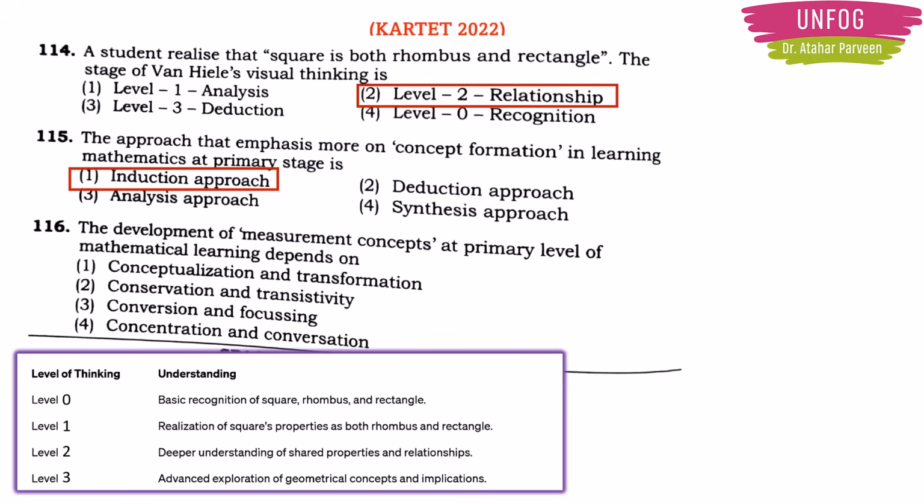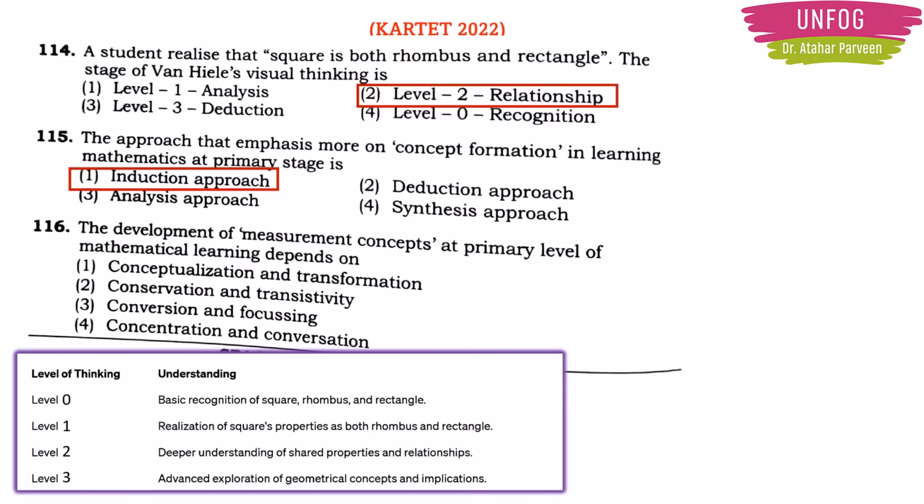Next question, 116. The development of measurement concepts at primary level of mathematical learning depends on. There are 4 options: conceptualization and transformation, conservation and transitivity, conversion and focusing, concentration and conversation. So this is a little tougher. It looks tricky because many of the aspirants will not know the meanings of this type of words because they are not commonly used, right?